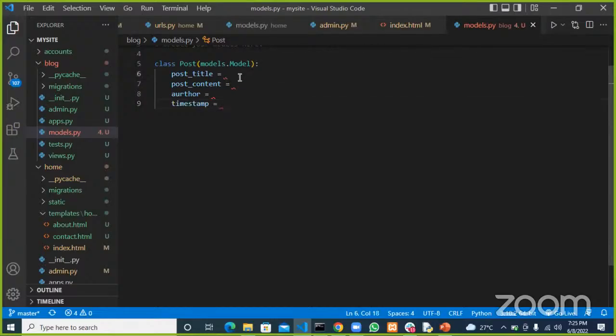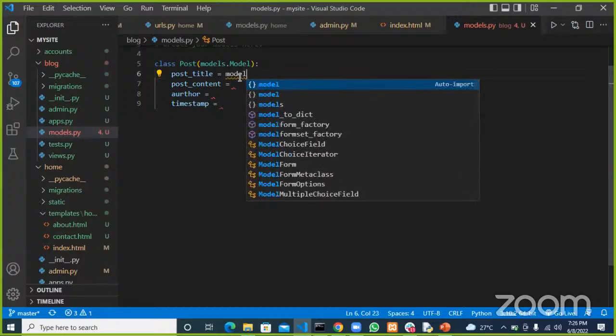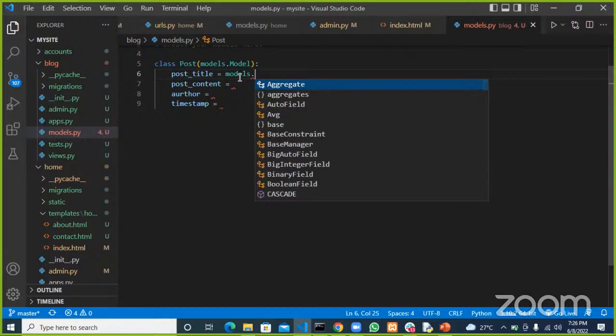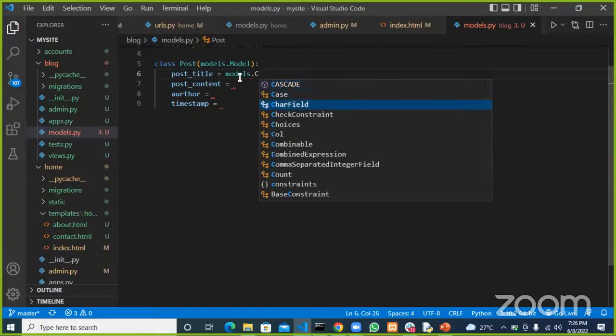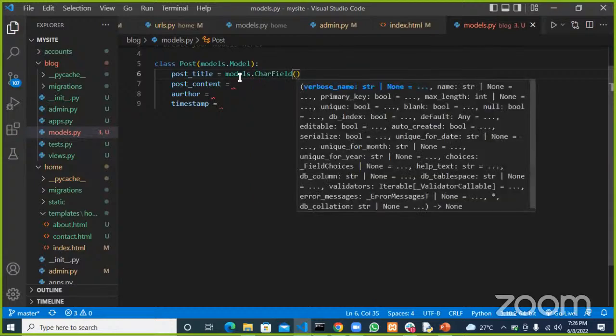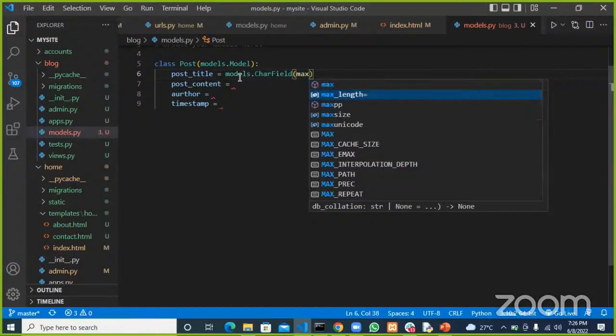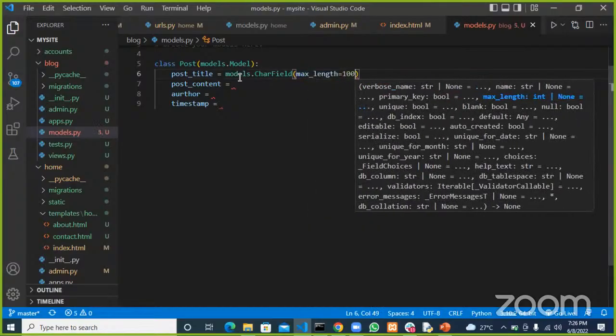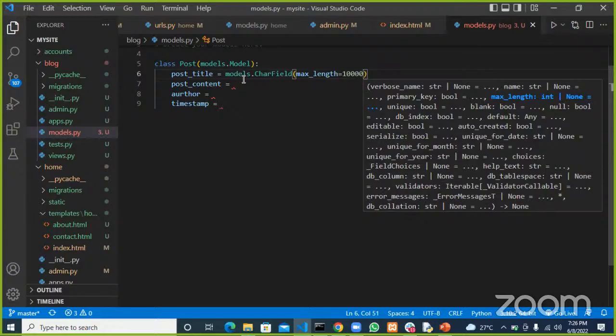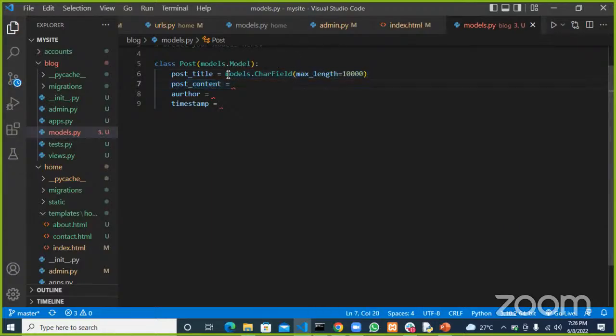This is going to be a char field, so it will be models.CharField. Let's give it a max length of 10,000 for now. And same thing with content, it's almost the same, so we copy that and paste it here. This increases to 100,000. That's it. And then author.